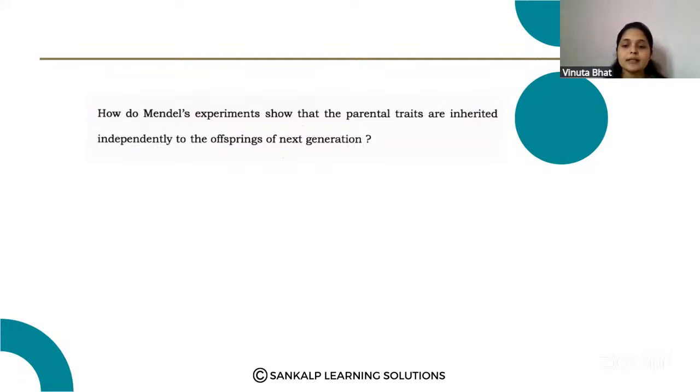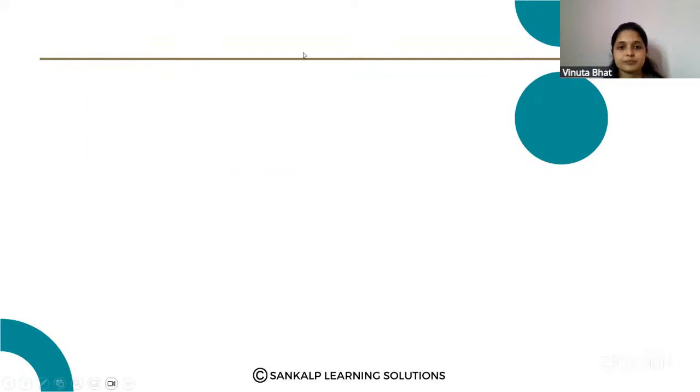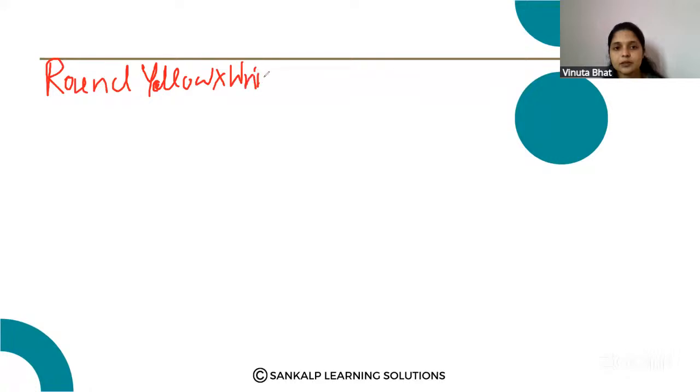So in Mendel's experiment, he crossed the round yellow seed producing plant, I will write it shortly, round yellow seed producing plants with the wrinkled green seed producing plant.